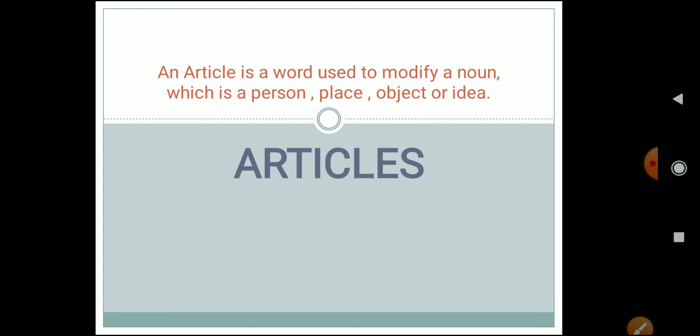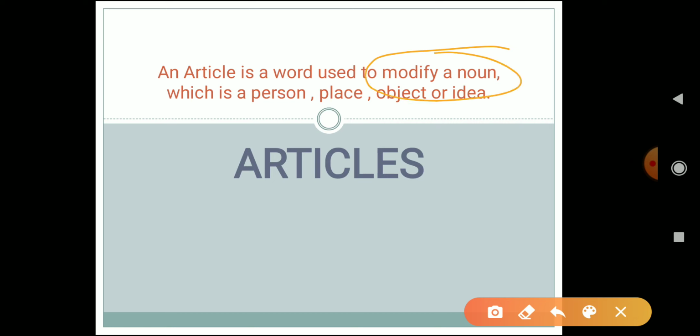I am Diksha Kesarwani, your English teacher, and today we'll discuss another topic, that is articles. Now, first thing which we have to discuss over here is, what is an article? The definition of an article is that an article is a word used to modify a noun, which is a person, place, object, or idea. So in a general sense, you can understand that articles refer to a person, place, object, or idea.